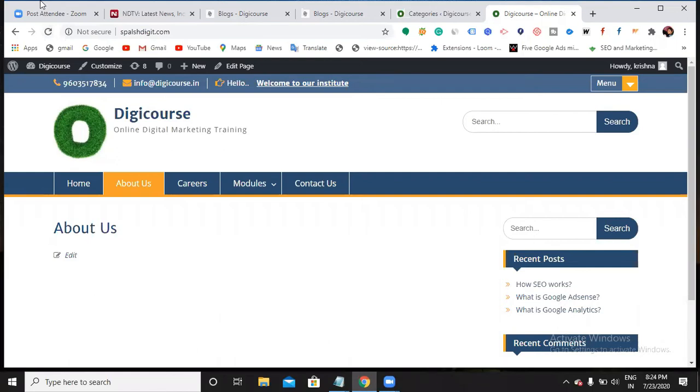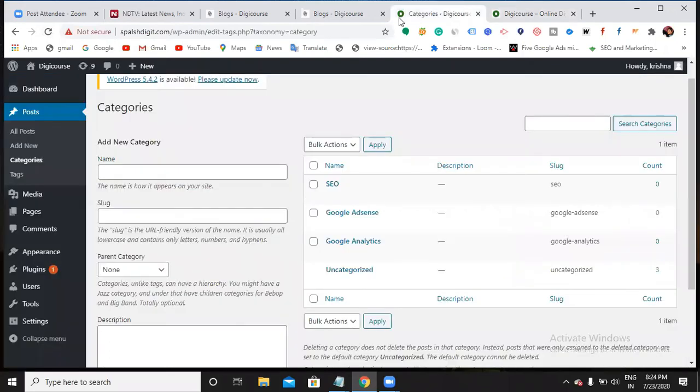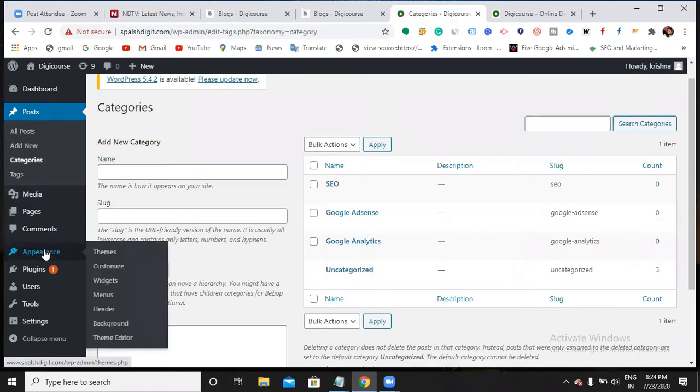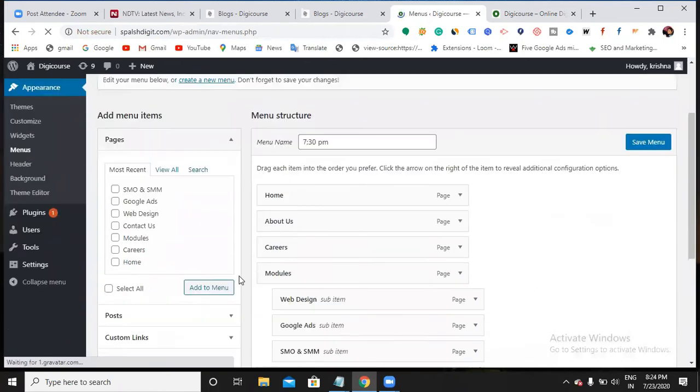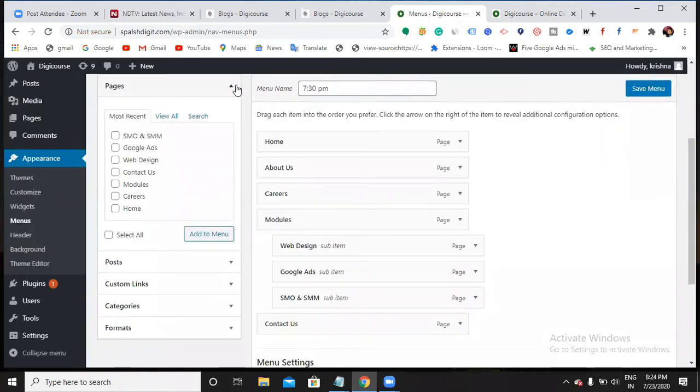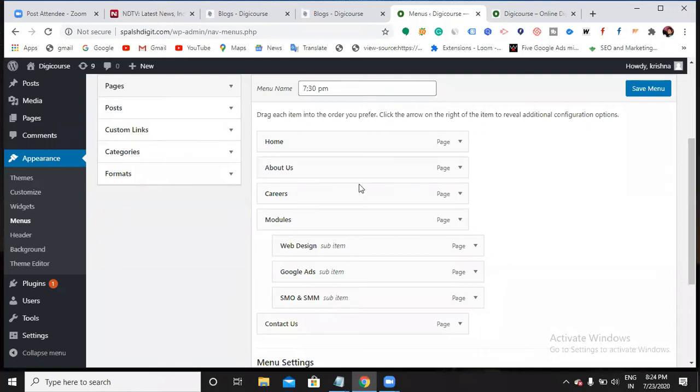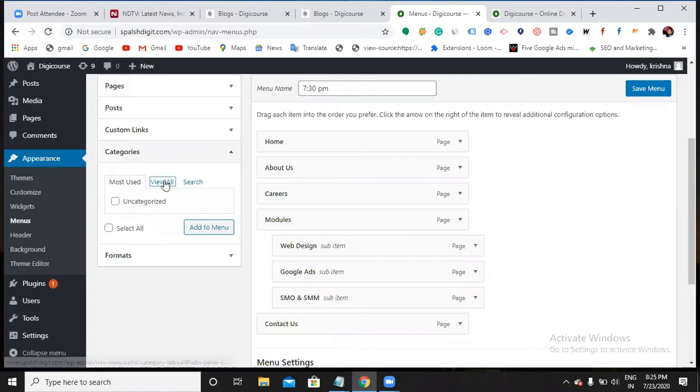Got it? So now let us go back to the categories, and tell me, if I want to create a menu, what do I have to do? Customize. Under Appearance, you have an option called Menus, right? Yes, Menus. Yesterday we already added the pages item. So now which item do I have to add? Categories. Click this drop down and view all.